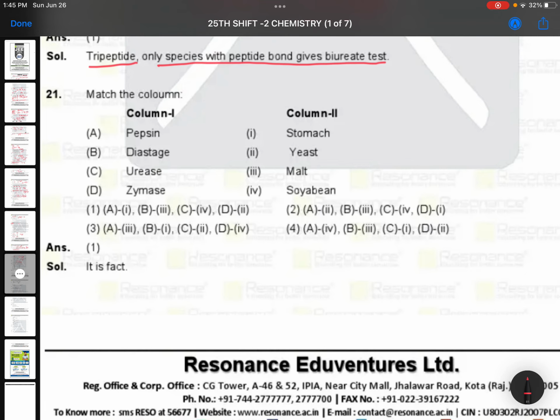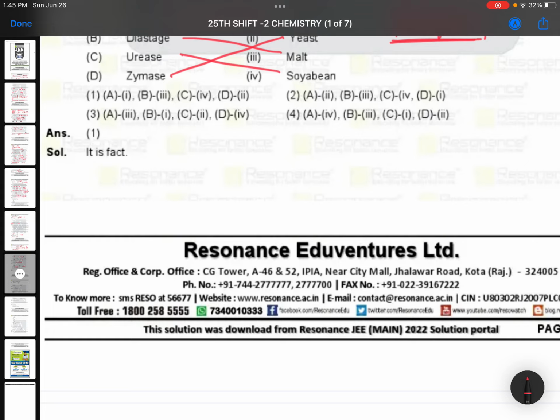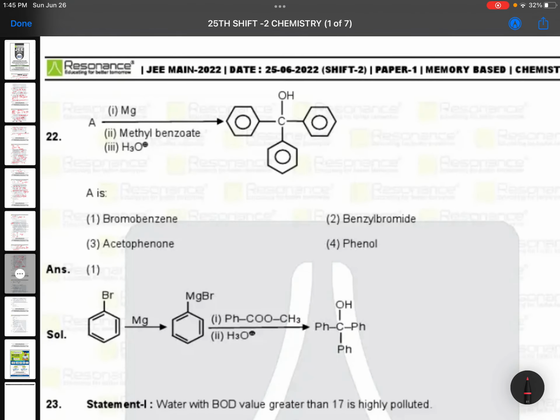This is again match the column. Surface chemistry, if you have seen it, there is a table about this. Direct question, easy also. I think most of you remember this one. Pepsin from stomach, diastase malt, urease soybean, zymase yeast. Direct question. There is no need for much discussion on this.